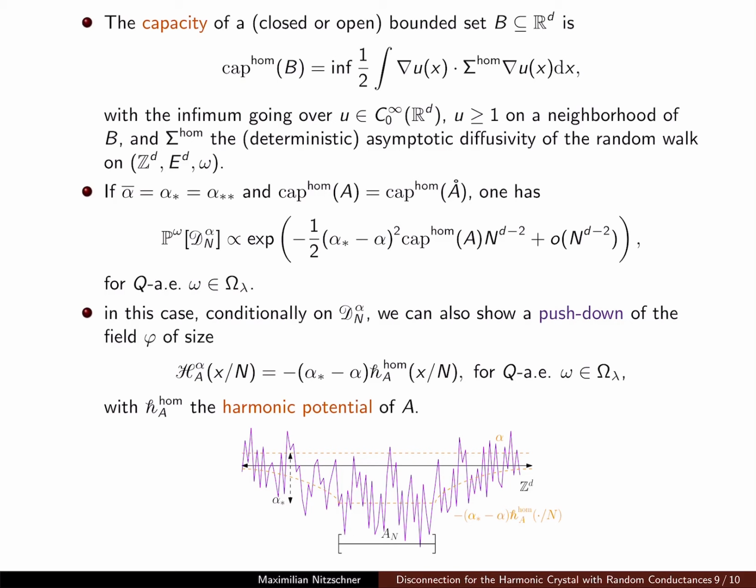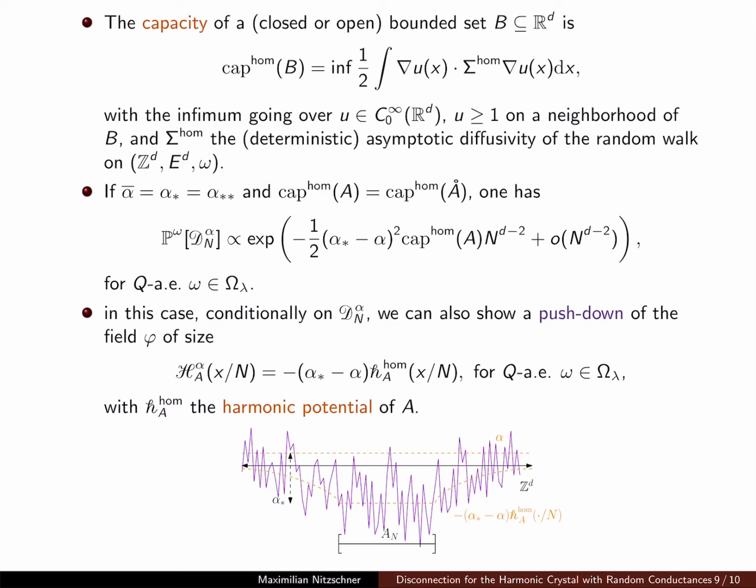Then furthermore, if these three critical parameters that I introduced earlier do coincide, which at the moment is open, and if the set A is regular in the sense that its capacity is the same as the capacity of its interior, then our quenched upper and lower bounds actually give us the principal asymptotic decay rate of the disconnection probability, at least for alpha smaller than alpha star. And this, of course, again for Q almost every realization of the environment.